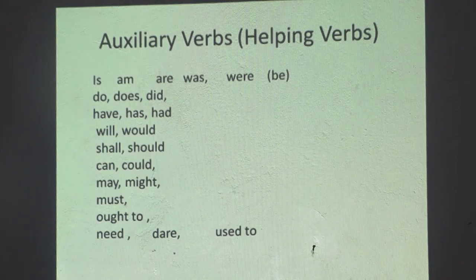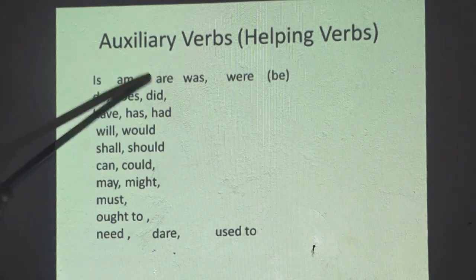Is, am, are, was, were, do, does, did, have, had, will, would, shall, should, can, could, may, might, must, ought to, need, dare, used to. Now, while doing every sort of, once again I repeat, transformation or grammatical process, grammatical analysis, we have to use these helping verbs once and again. So remember this, keep them in your memory.